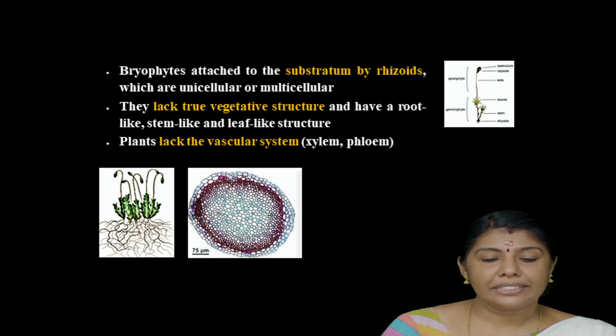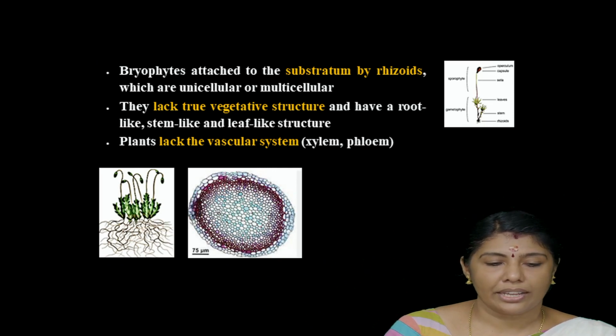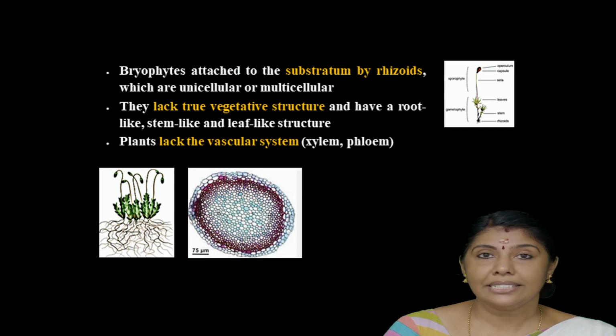Now, the bryophyte is attached to the substratum by means of rhizoids, which are unicellular or multicellular. They lack true vegetative structures like root, stem, and leaf. Plants lack the vascular system like xylem and phloem. The picture shows the vascular bundle which lacks xylem and phloem.